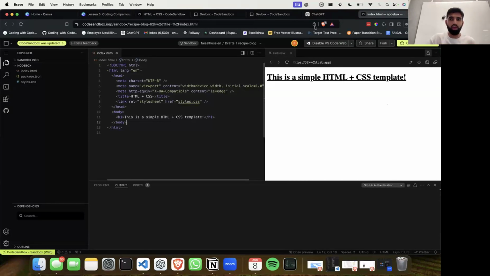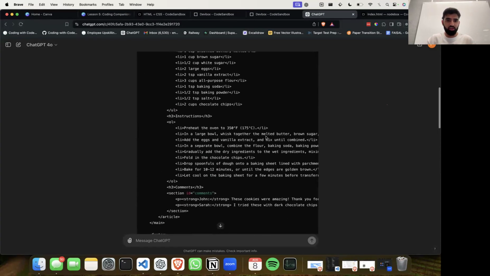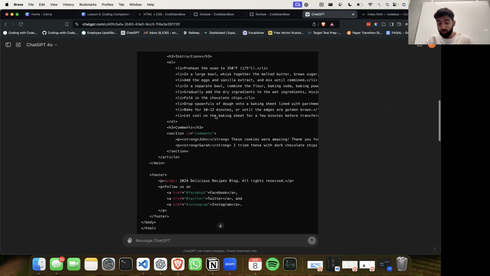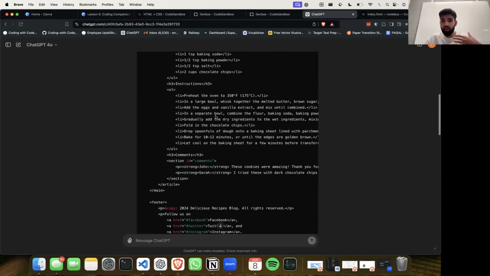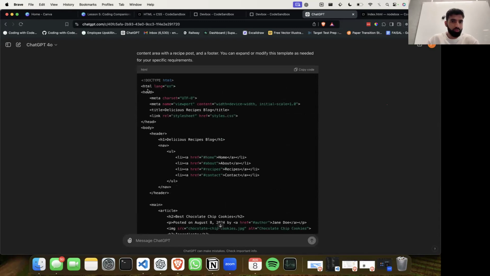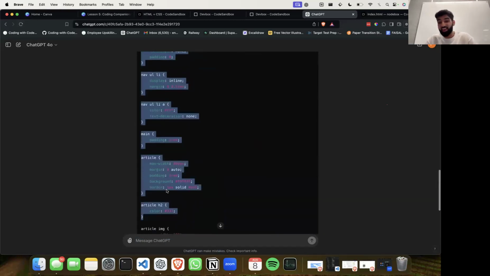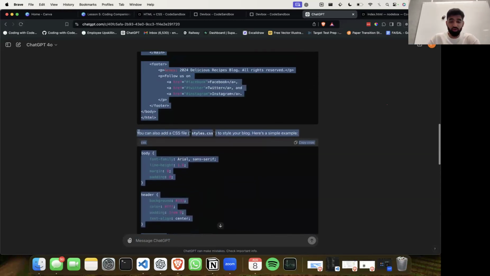It's a case of saying, okay, we can see that ChatGPT has created us all of this gobbledygook. If you're not familiar with coding, it can be quite a laborious and very difficult task to go through, drag and drop, and, oh no, we're in the second bit of code, and does it really match up? We've got this line saying you can also add a CSS file. What is CSS? What does it stand for?